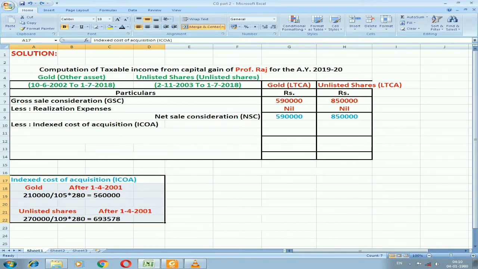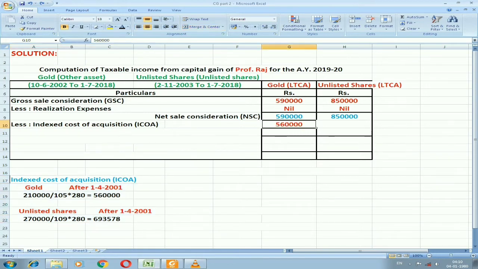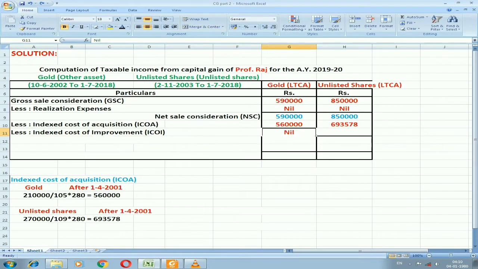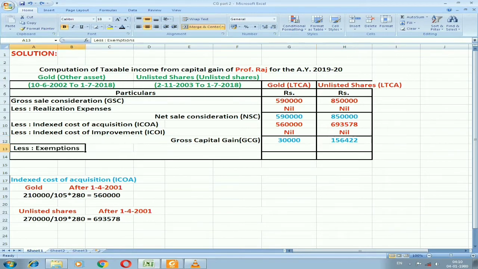So let me record that amount, which is gold amount of index cost of acquisition is 5,60,000. Then for unlisted shares 6,93,578. Then we need to require with improvement. In the illustration, you can see we don't have any improvements which is made on gold as well as unlisted shares. So index cost of improvement will be nil. We need to do the total. We are going to get gross capital gain, that is 30,000 and 1,56,422.